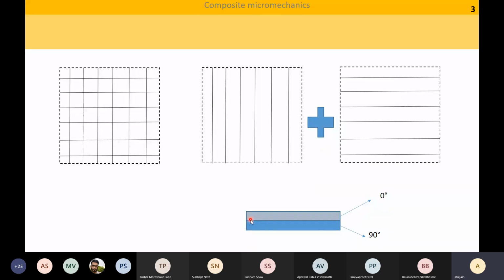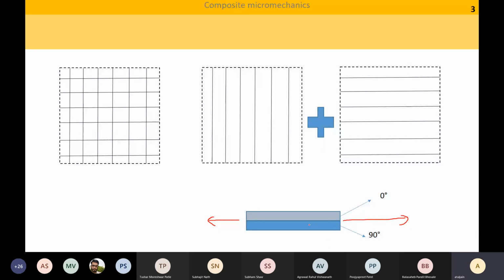Then we can assume isostrain, because if the loading was like this, then both my layers have the same strain. If both of them have the same strain, then I can go from the isostrain assumption, and it is basically a thickness weighted average.